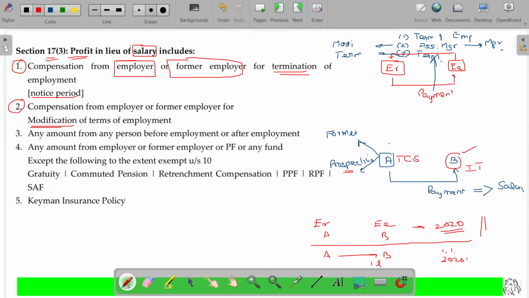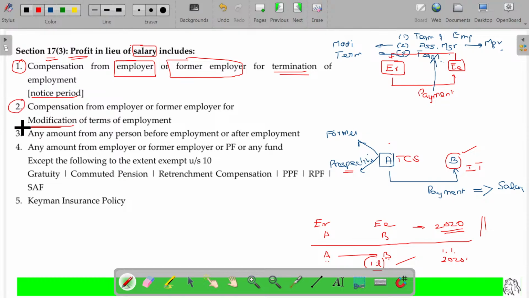So because of this 1 lakh offered by A to B, now A and B have no connection as employer-employee. Yet, because of the prior working connection, this 1 lakh will still be considered as salary. Is that okay? Hope you will now be able to understand.